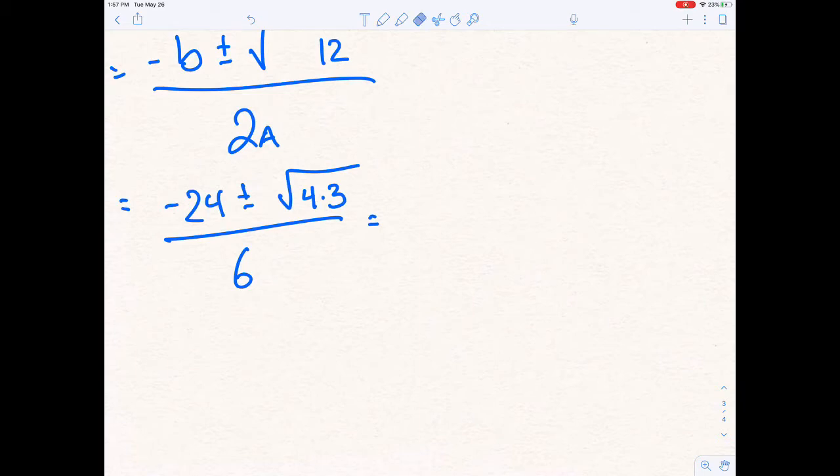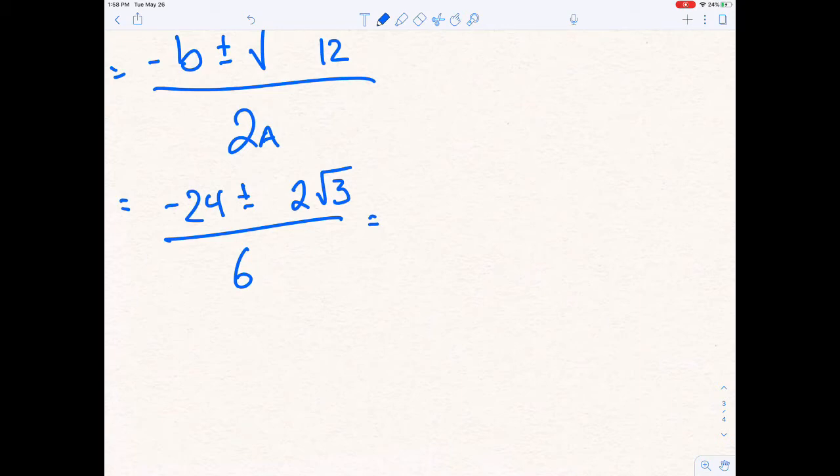And if I can do that with the square root, I could technically do this as well. I could go ahead and separate this into the square root of 4 times the square root of 3. That should be the same thing. And then if I can do those two things, I could take the square root of 4 and get, well, 2, because 2 times 2 equals 4. So notice how I've simplified the square root. The square root of 12 became 2 times the square root of 3.